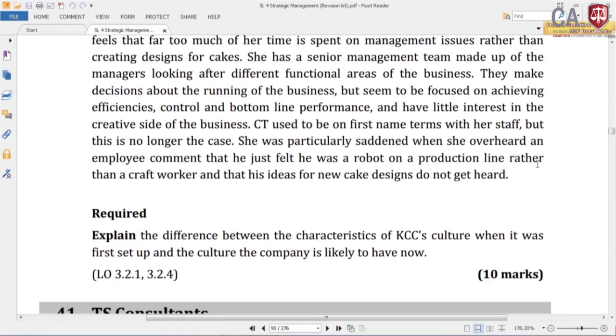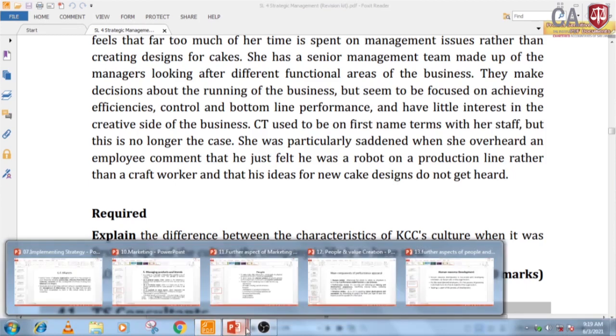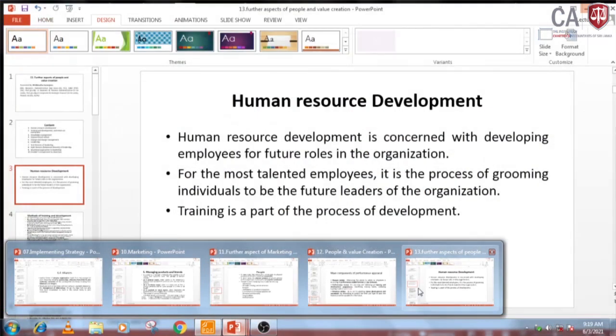Explain the difference between the characteristics of KCC's culture when it was first set up and the culture the company is likely to have now. So, it tests your knowledge regarding culture. So, we look at the theory area relevant to this.